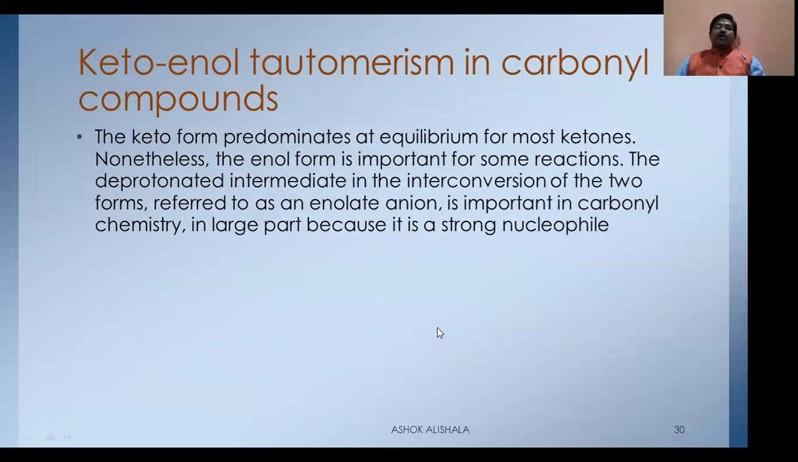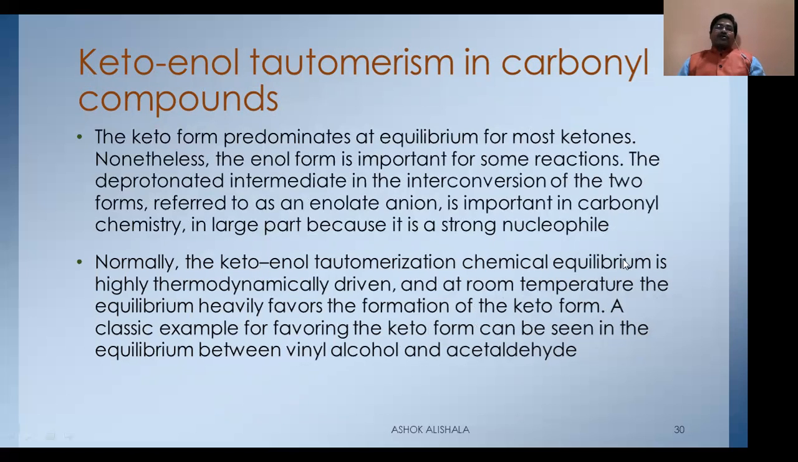The keto form predominates at equilibrium for most ketones. Nonetheless, the enol form is important for some reactions. The deprotonated intermediate in the interconversion of the two forms, referred to as an enolate anion, is important in carbonyl chemistry, in large part because it is a strong nucleophile. Normally, the keto-enol tautomerism equilibrium is highly thermodynamically driven, and at room temperature the equilibrium heavily favors the formation of the keto form.